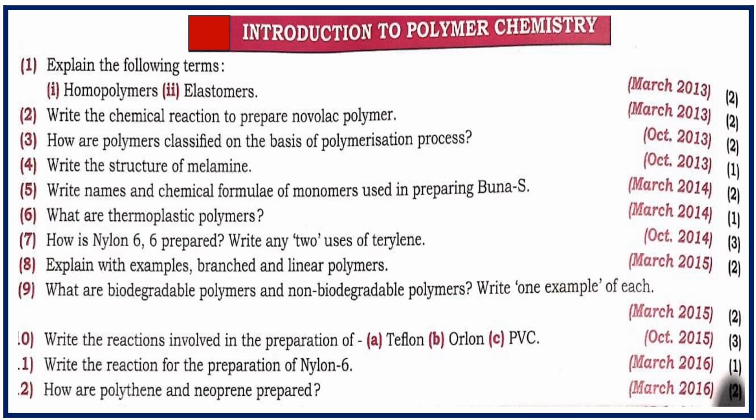Next, introduction to polymer chemistry. Students, the noteworthy point here is you have to thoroughly prepare classification of polymers.